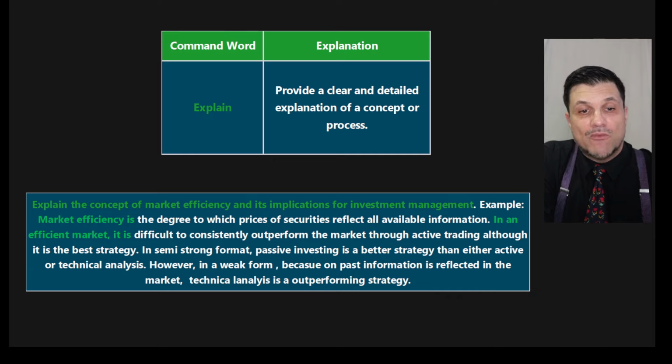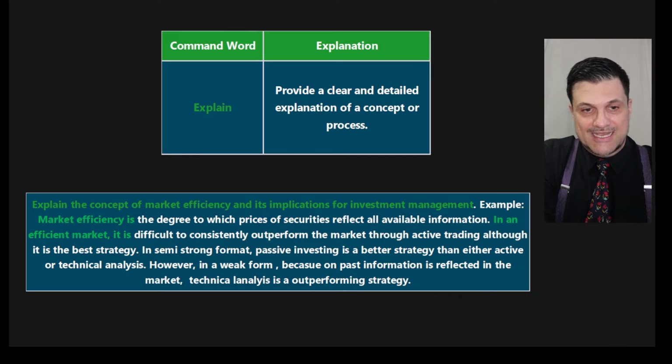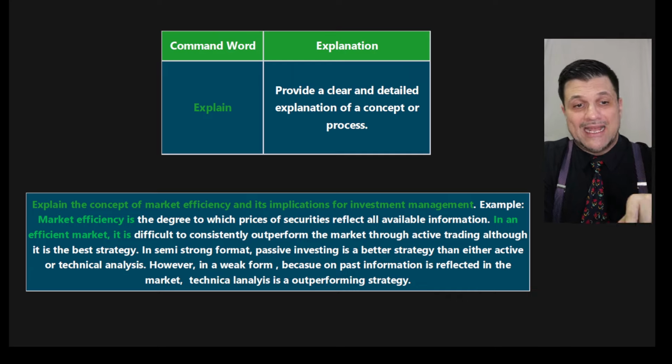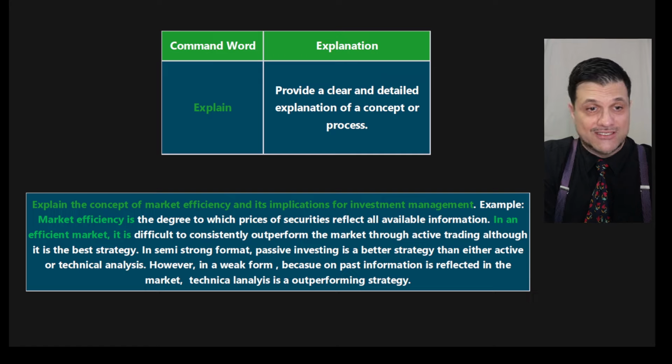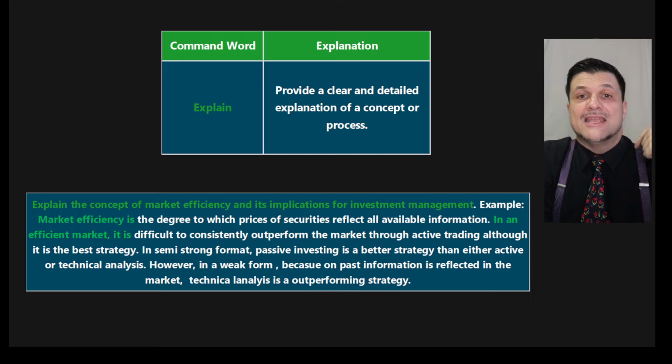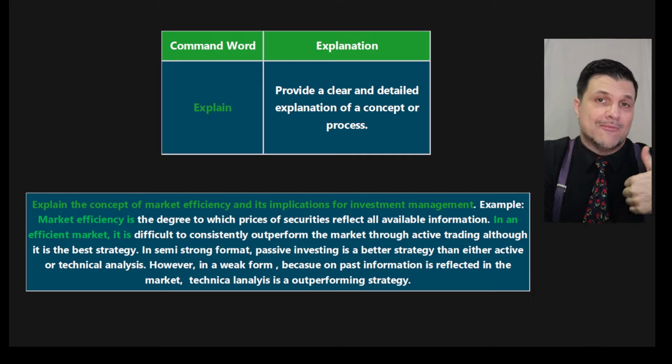So let's see an example. Explain the concept of market efficiency. Level 1 question here. Well, levels 1, 2, and 3, right? Market efficiency and its implication for investment management. Well, that's it. Explain anything. So how do you start? You start by defining what you need to explain. I need to explain market efficiency, correct? Yes. So I'm going to define market efficiency. Market efficiency is this. Then I explain what happens in market efficiency.